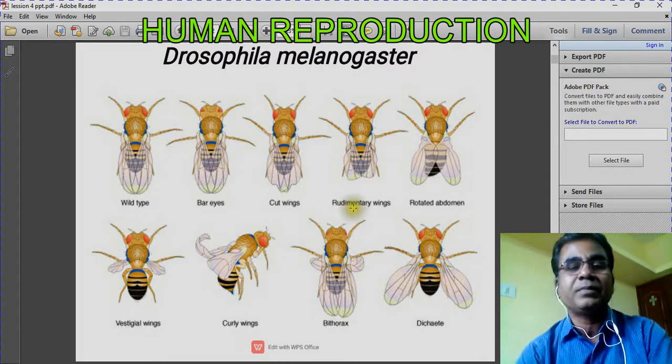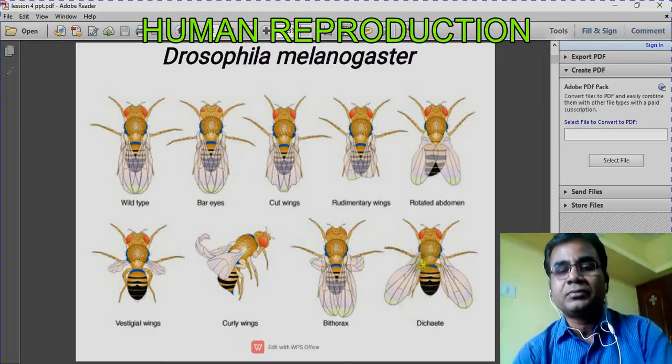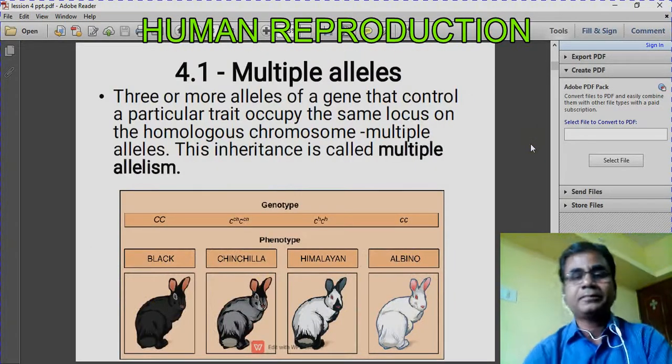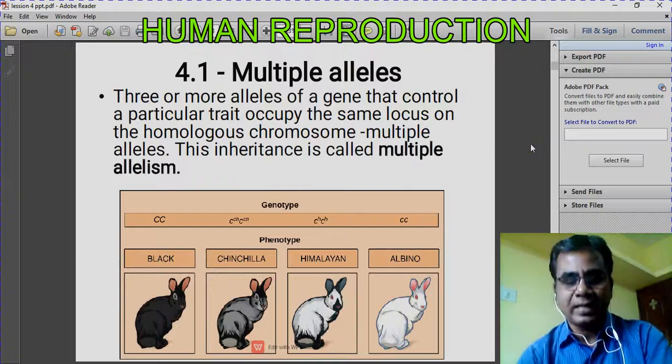The scientific name of this fly is Drosophila melanogaster. Why I am showing this picture is that in most of the genetical studies, they have done most of the research in these animals. For genetical experiments, these fruit flies are actually used. So that is why I am showing this. Okay, now multiple alleles.